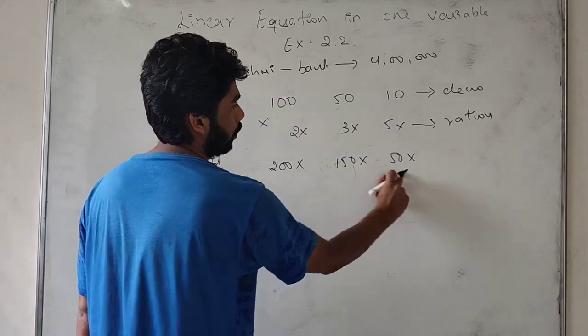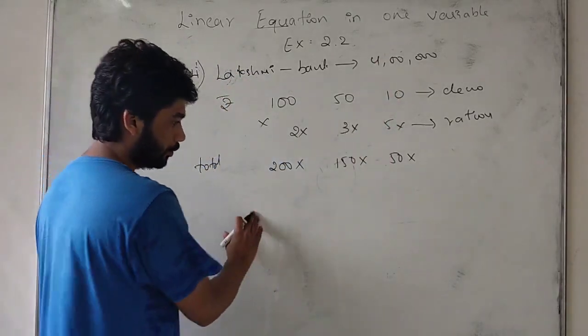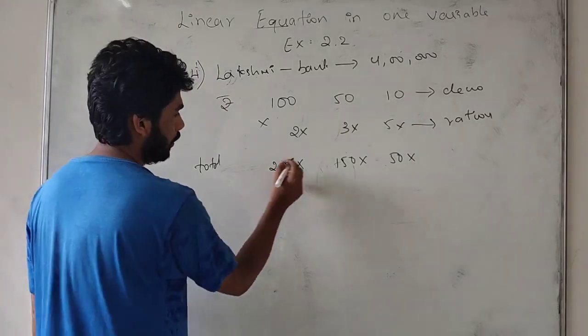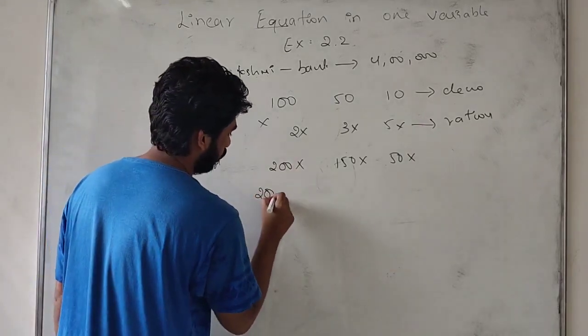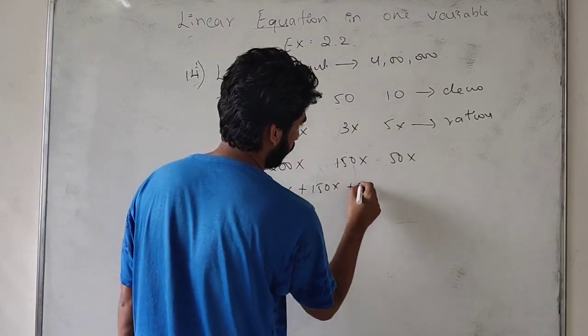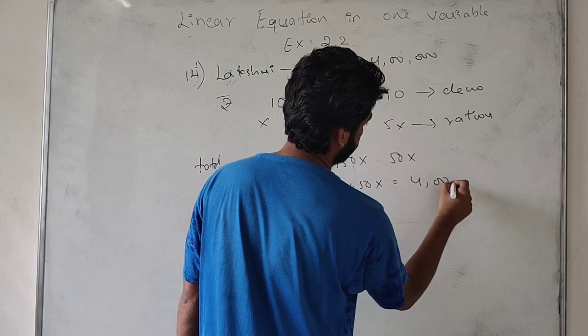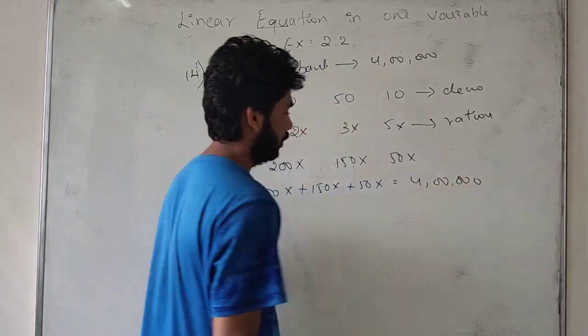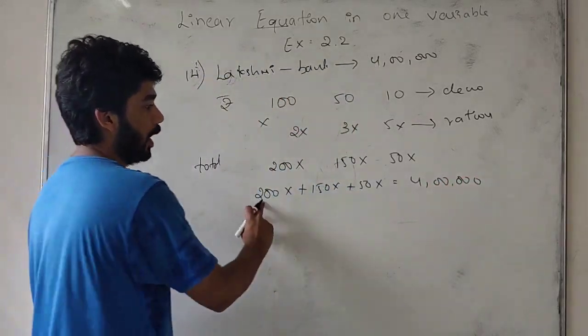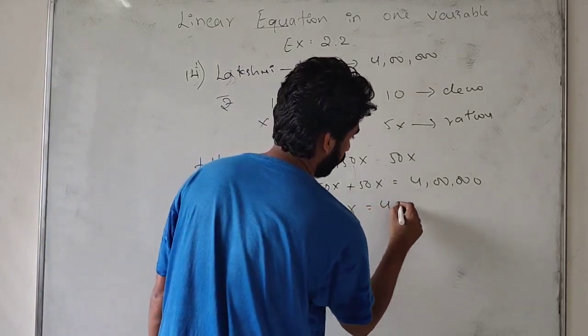Now the second main thing, we have to add all three. 200x plus 150x plus 50x is equal to 4 lakhs. Okay students, if we add all this, we get 400x is equal to 4 lakhs.